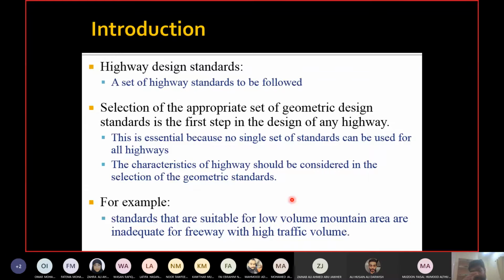So a low volume road in a mountainous area will be very narrow, fewer lanes, low speed, because the construction will be costly and so on. But a freeway will be wider, more lanes, high speed, a straight road, and I told you freeway does not have any intersections as well. They have full access control and so on. So obviously you cannot select the same design standards for these two situations or any other situation.